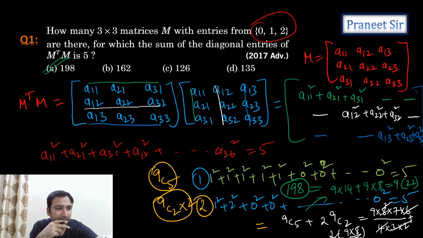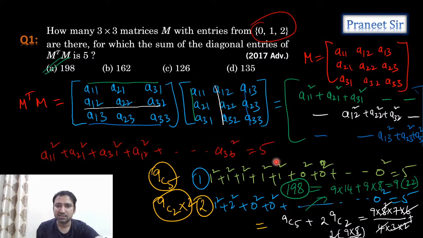Anyone got this answer? 198 is the answer. Everyone understood this, guys. 2 cases we are getting. One case is 5 entries are 1, remaining all entries are zeros. So 1 square plus 1 square plus 1 square plus 1 square plus 1 square plus 0 square, we get 5. Or 1 entry is 1, 1 entry is 2, and then remaining entries are 0. In that case also we get 5.